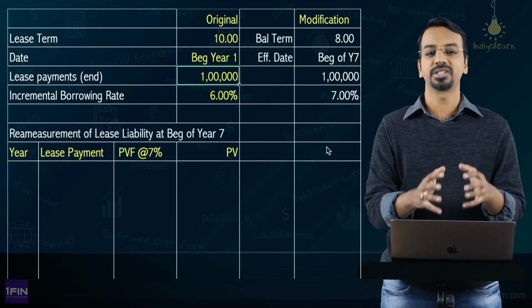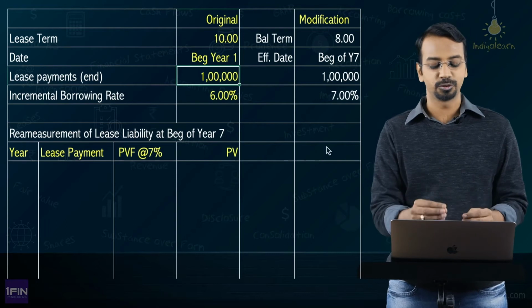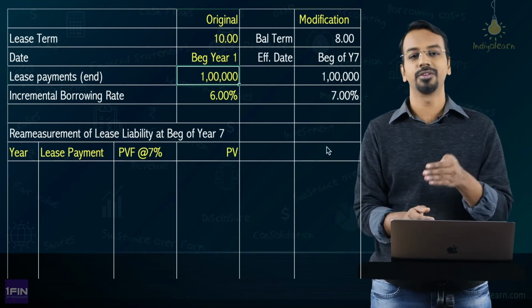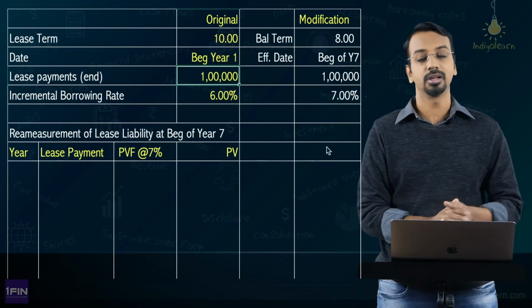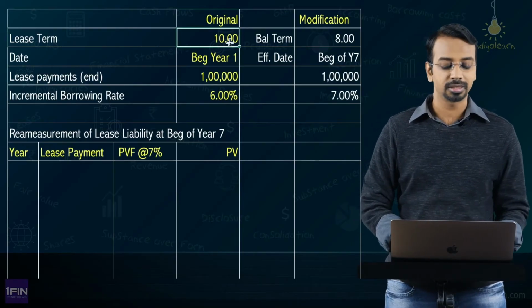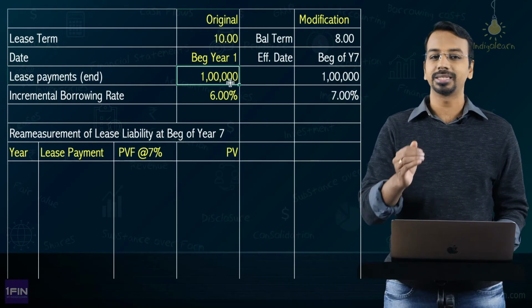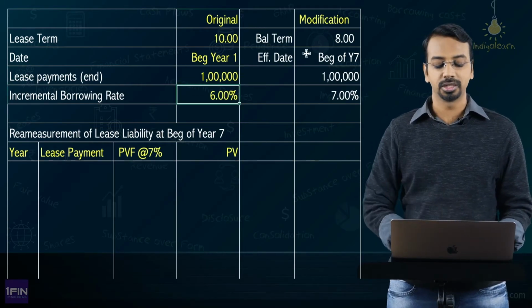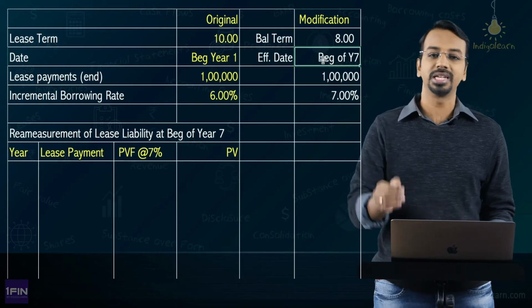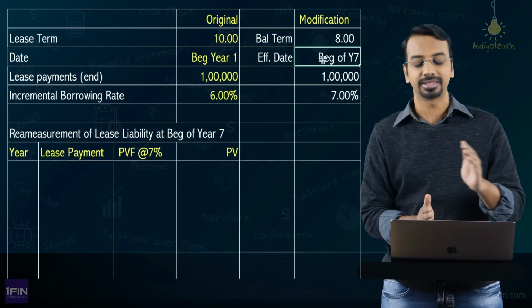So I have summarized the information given in the question. They have not given us a date, so we can assume that the lease commences from the beginning of year 1, and year 1 itself is the financial year or accounting period that we need to consider. The original term was 10 years, 1 lakh per year, payable at the end of each year at a rate of 6%, and after the modification, made effective from the beginning of year 7, we have 8 years left.